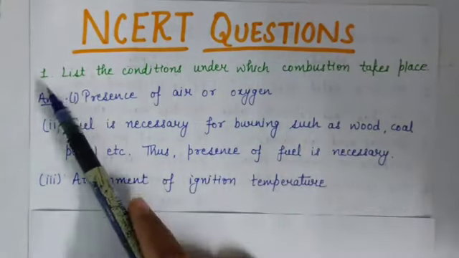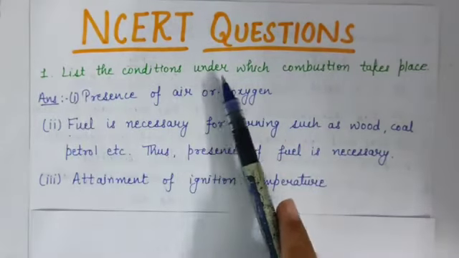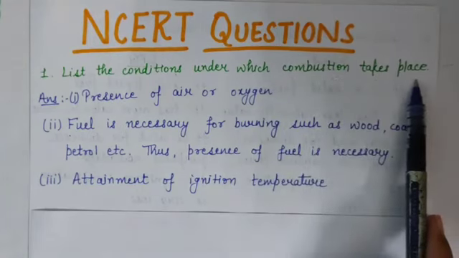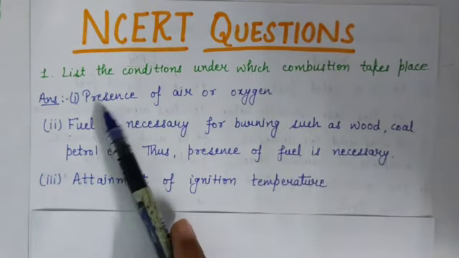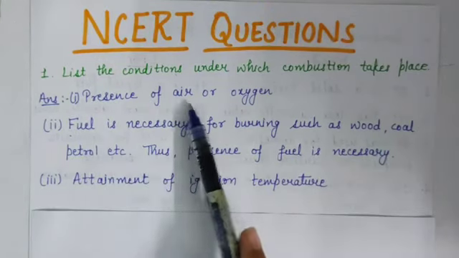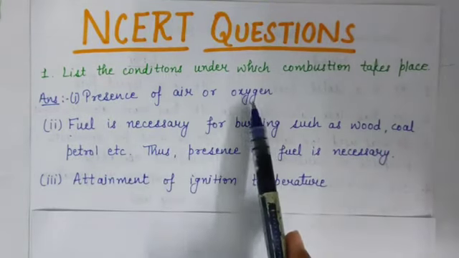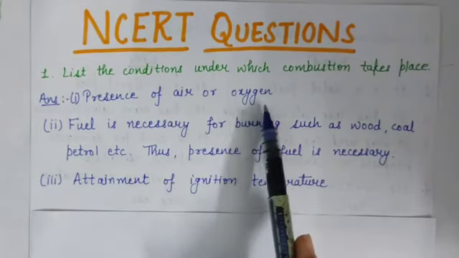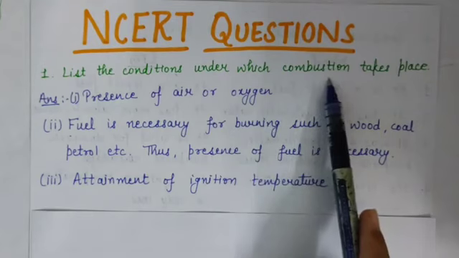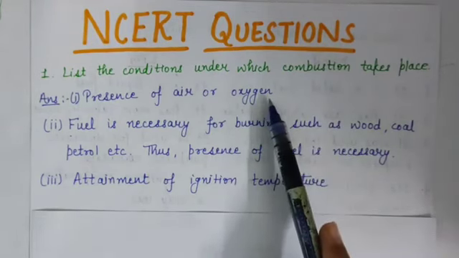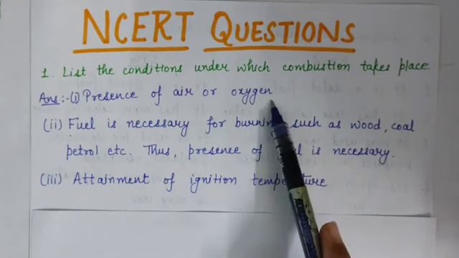Question number 1 is, list the conditions under which combustion takes place. So, necessary conditions are presence of air or oxygen, means air or oxygen should be present for the combustion to take place. In the absence of oxygen, combustion will not take place.